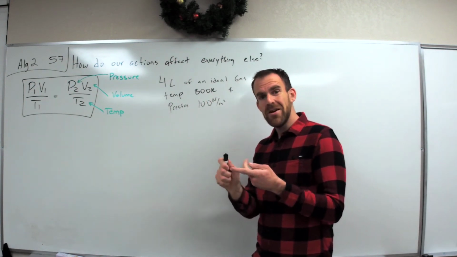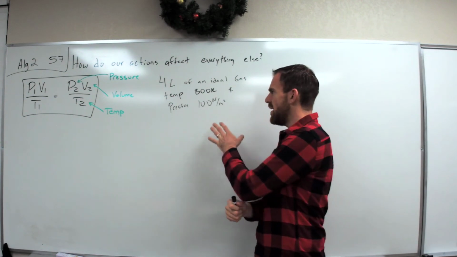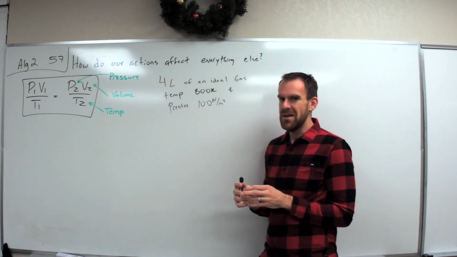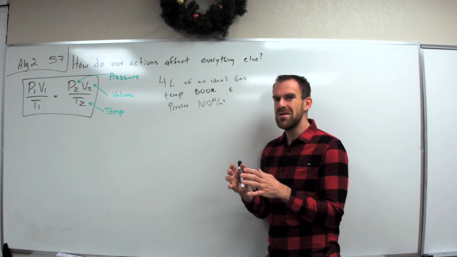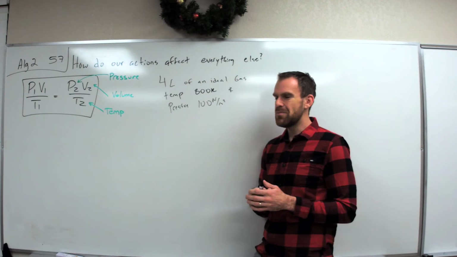Temperatures, you're either going to have Fahrenheit, Celsius, or Kelvin. And then pressure is all over the place. So usually you can figure out the volume units, you can figure out the temperature units, and then the leftover one is the pressure unit.